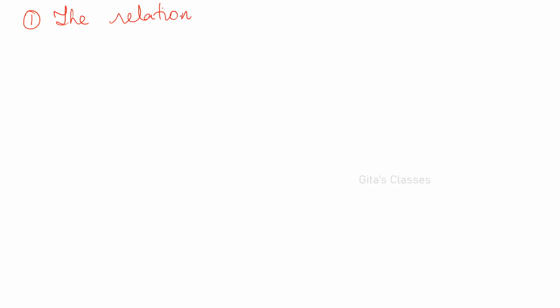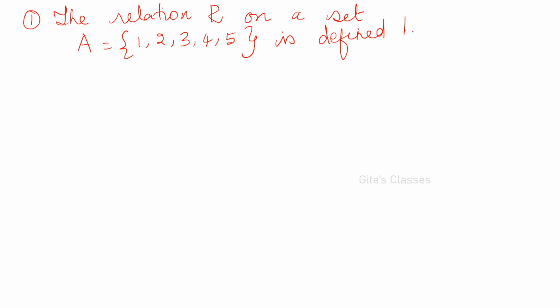The relation R on a set A = {1, 2, 3, 4, 5} is defined by the rule (a, b) belongs to R if 3 divides a minus b.